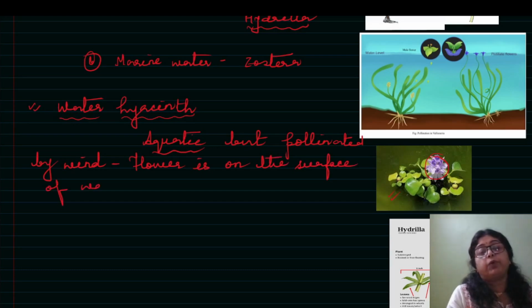So this is a very important part. Name a flower, an aquatic flower where it is aquatic but the pollination occurs by wind. Or does the pollination occur by water in water hyacinth? No. Then you will say no. Why? Because another example is water lily. Same. It is water lily. Okay.